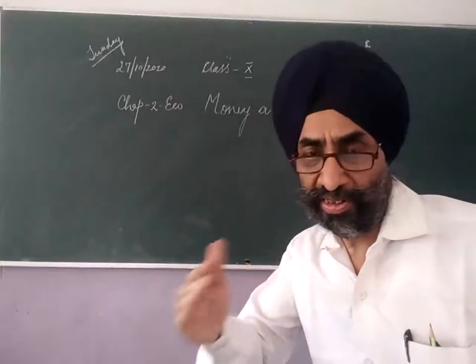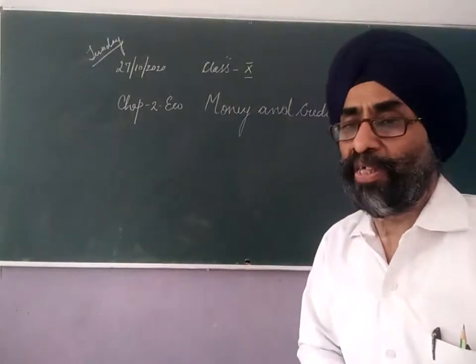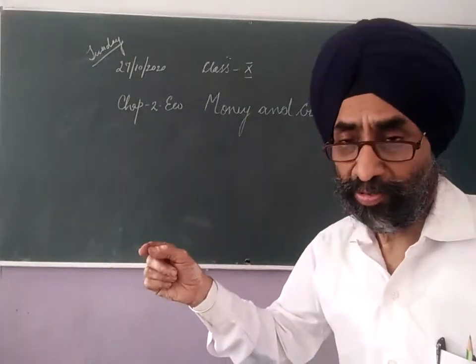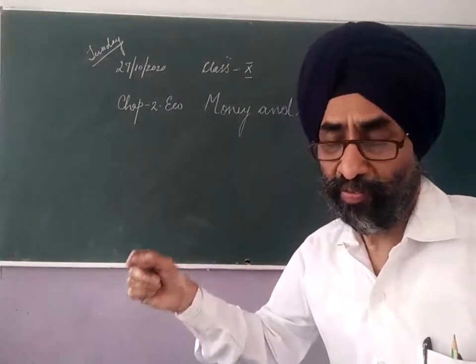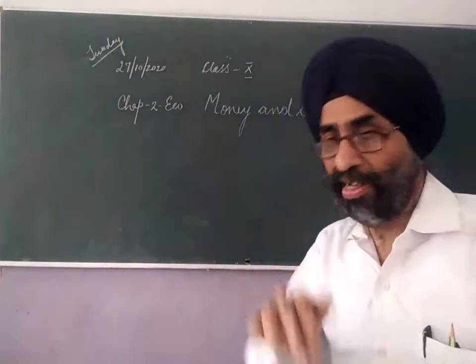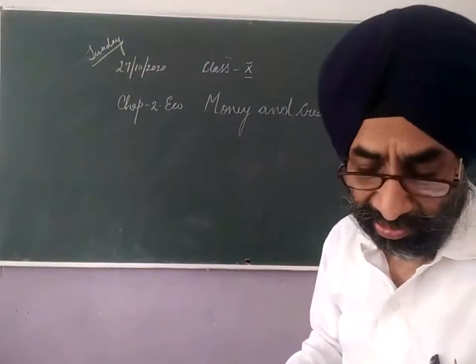These monetary values at each step are not added, but the monetary value of the final good, that is the biscuit, the final finished product, is considered and added to the national, we call it GDP.